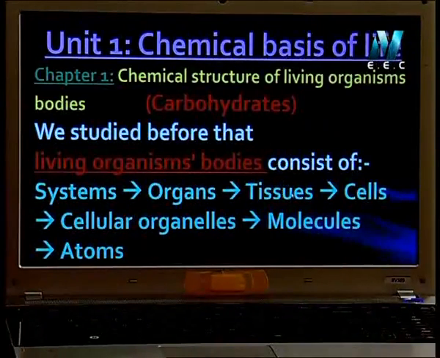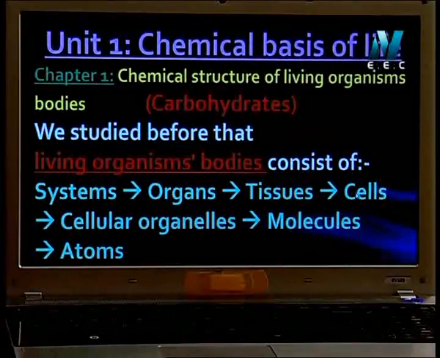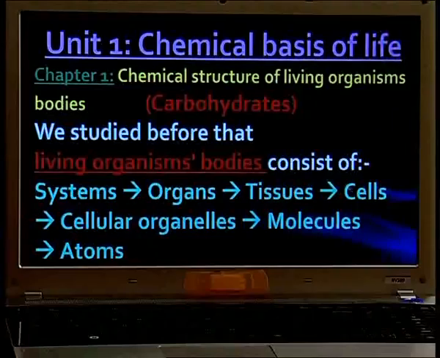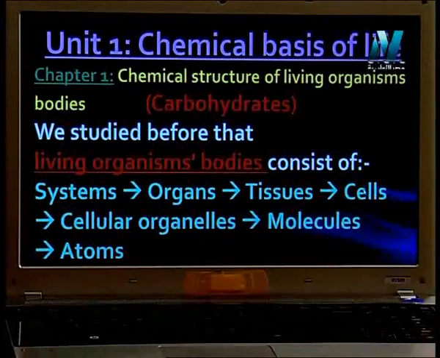And the tissue consists of a group of cells. You studied before that the cell is the building unit of all living organisms. Our work in this term is about the cell. We will study the cell structure, the chemical structure of the cell.